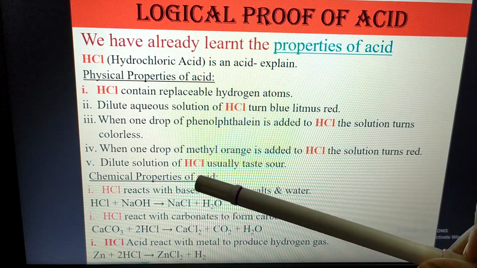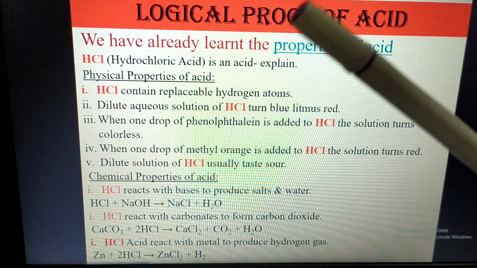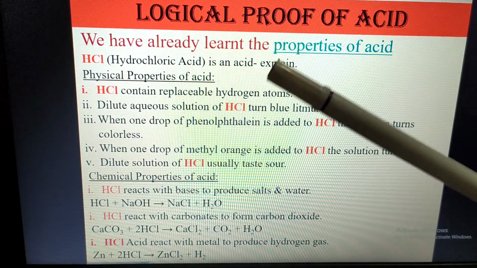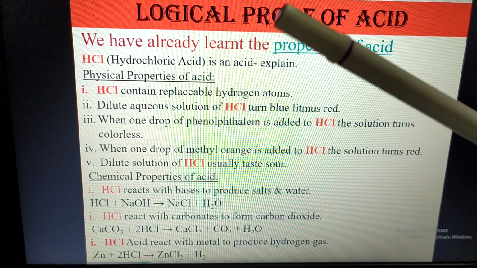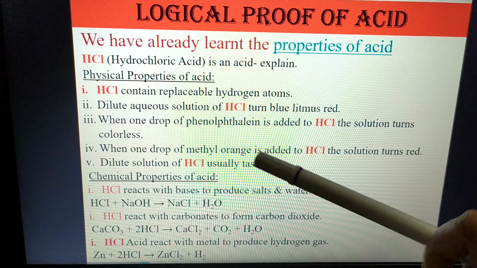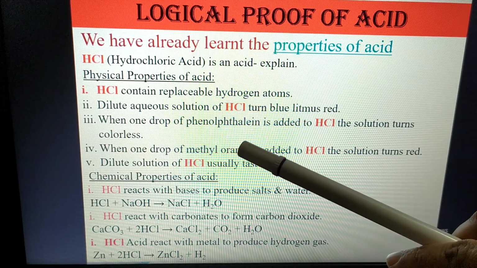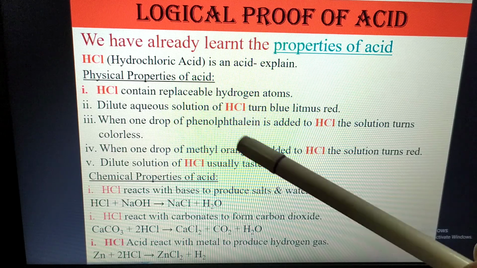Then dilute solution of HCl usually tastes sour. You already know that organic acids, edible acids we eat, usually taste sour. These are not organic acids, but these will also taste sour.